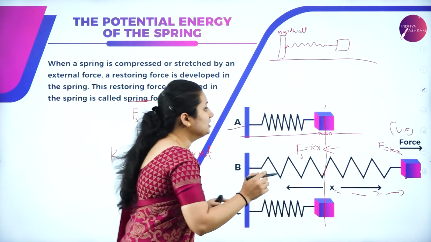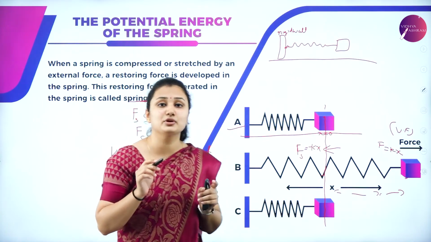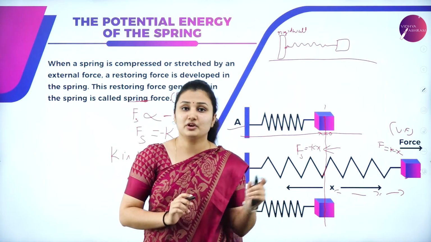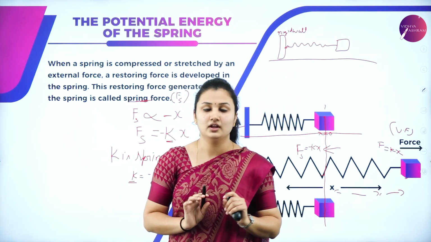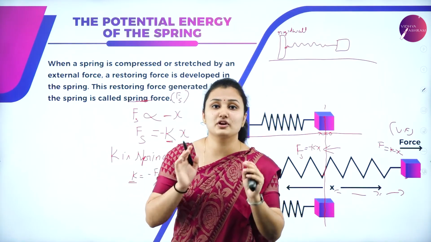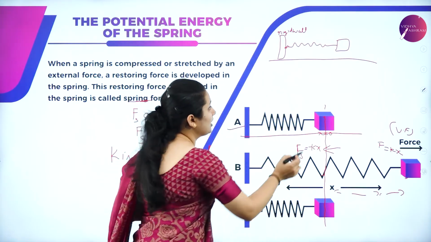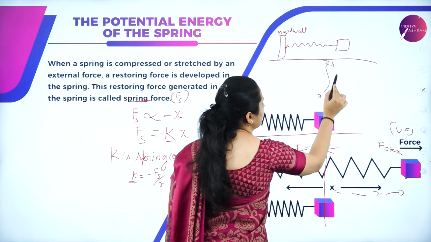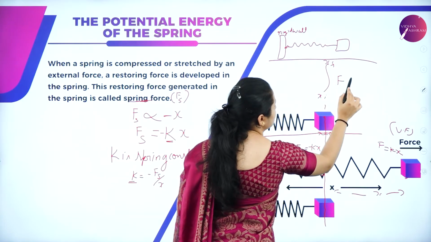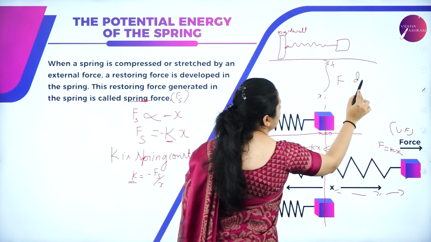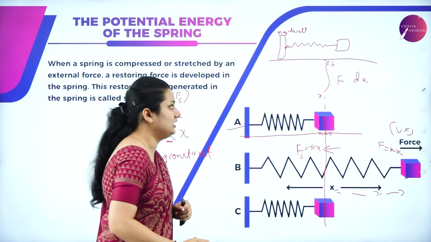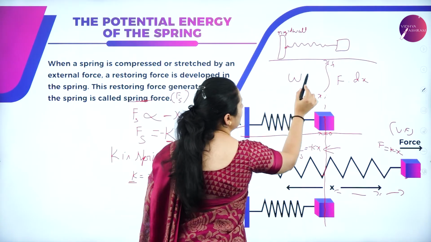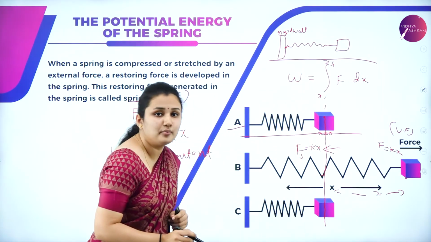So I cannot use the work done formula, that is W is equal to F dot S, because it is not a constant force. Then what is the work done formula for a variable force? For a variable force, it's the integral from initial to final displacement of F dot dx. So this is the work done for a variable force.